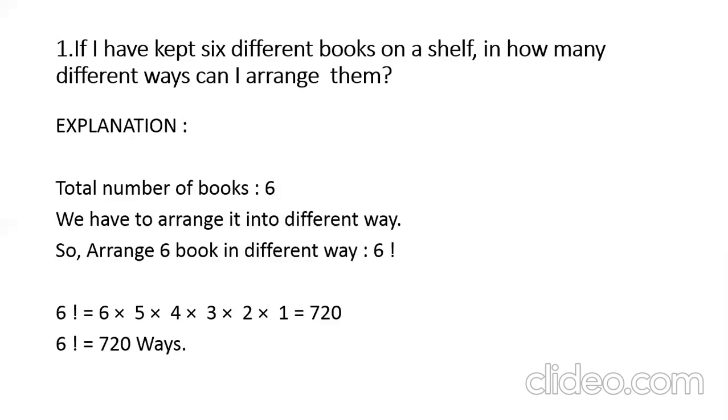So already you have selected one book and you have kept it in the shelf. So the remaining 5 books are there. So the second book you can select only from the remaining 5 books. So it goes on like that. So 6 into 5 into 4 into 3 into 2 into 1, it's nothing but 6 factorial. So in 720 ways you can arrange just the 6 books in a shelf. Just imagine, 6 books can be arranged in 720 ways on your shelf. So this is the answer.